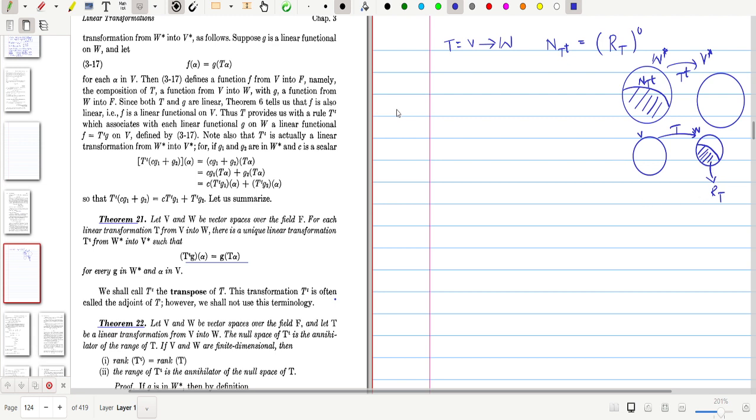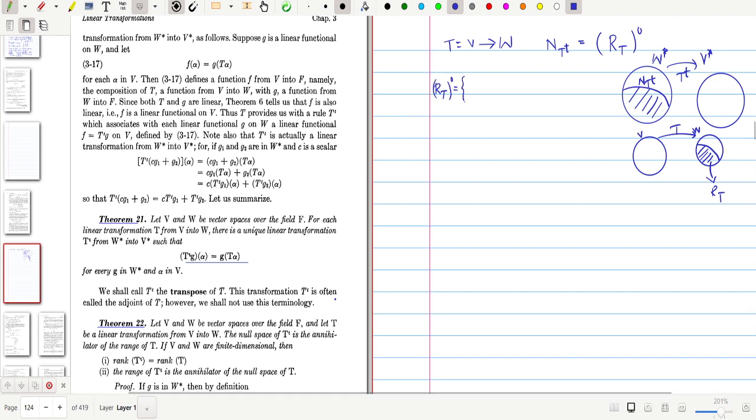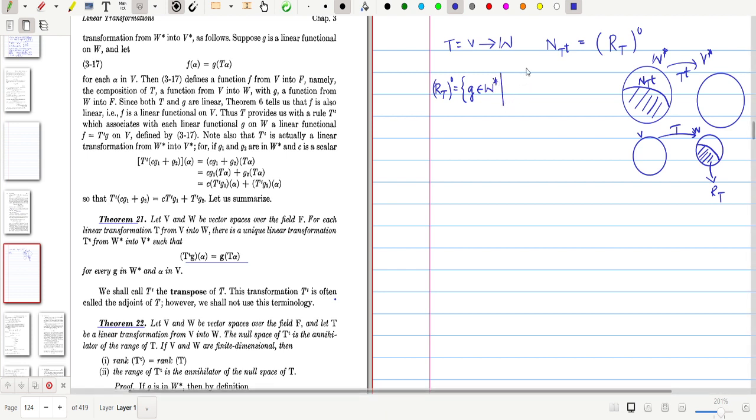Then the range of T annihilator, R(T) annihilator. What is R(T) annihilator? This consists of all elements of the dual of W, that means all G belonging to W star such that G sends every element of R(T) to 0.